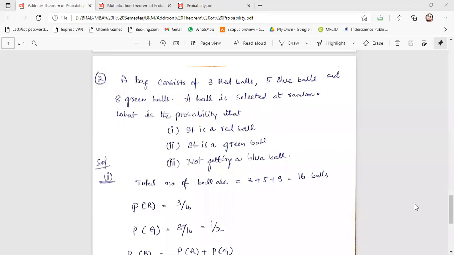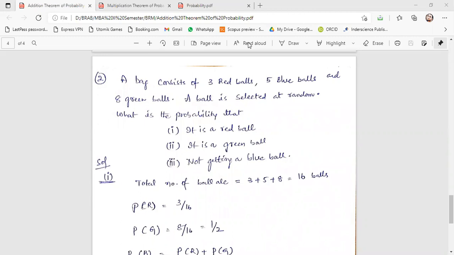Okay, sir. In a bag, if we have 3 red balls, 5 blue balls, and 8 green balls, and we pick one randomly, what is the probability of getting a red ball?